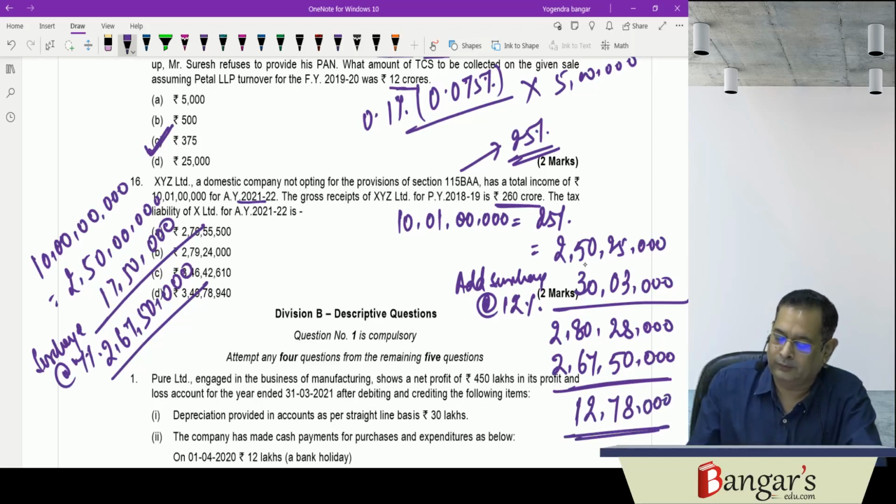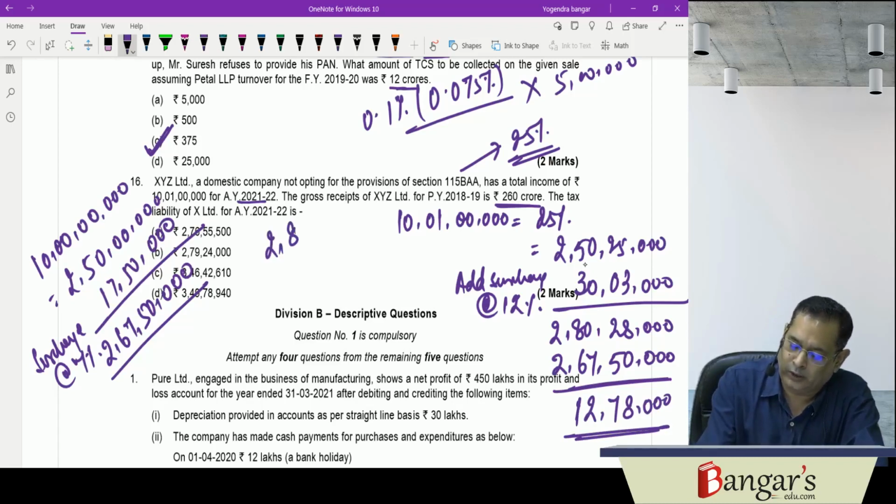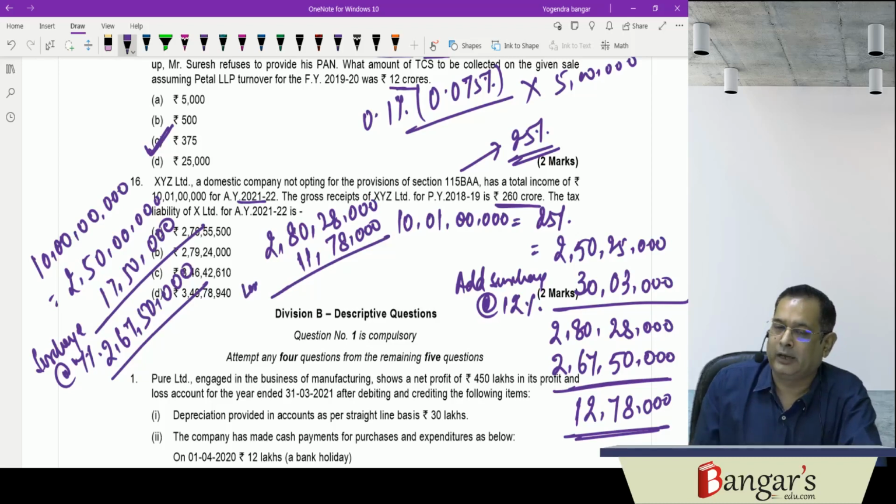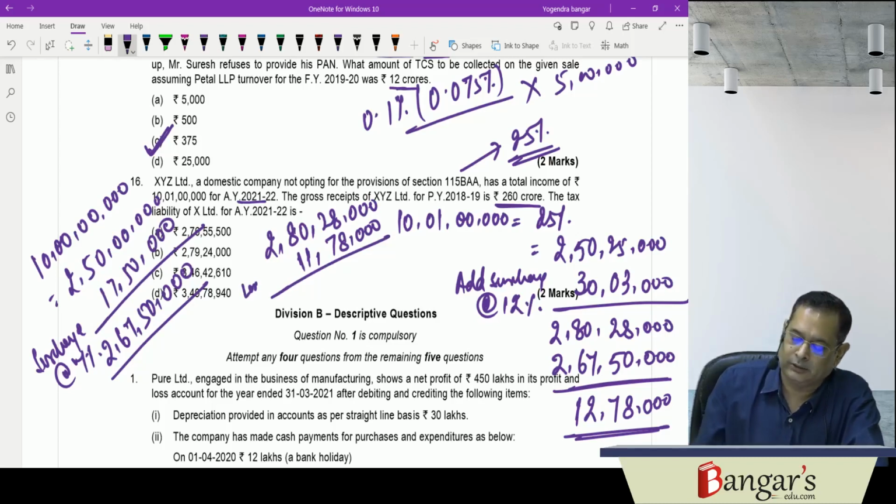So we will be providing the marginal relief of how much amount? 11 lakh 78,000. So on 2 crore 80 lakhs 28,000 is the tax. 11 lakh 78,000 will be the marginal relief. Since income has increased by 1 lakh rupees only, but tax liability has increased by 12 lakh 78,000. So it works out to be 280 28 minus 1178, 2 crore 68 lakh 50,000.